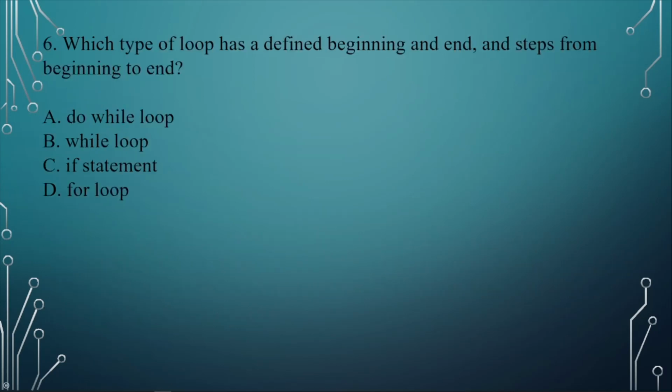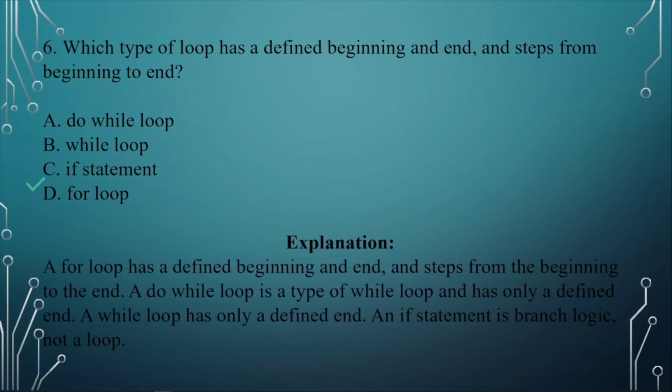Question number 6. Which type of loop has a defined beginning and end and steps from beginning to end? A. Do while loop. B. While loop. C. If statement. D. For loop. The answer here is D. For loop. A for loop has a defined beginning and end, and steps from the beginning to the end. A do while loop is a type of while loop and has only a defined end. A while loop has only a defined end, and an if statement is branch logic, not a loop.